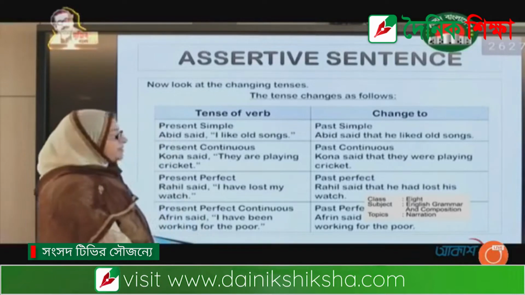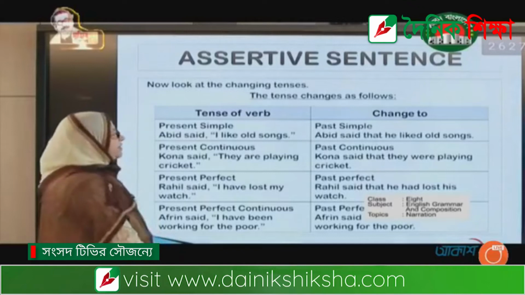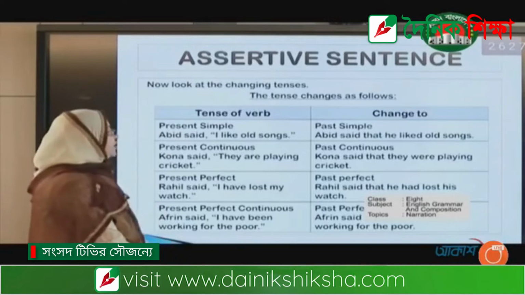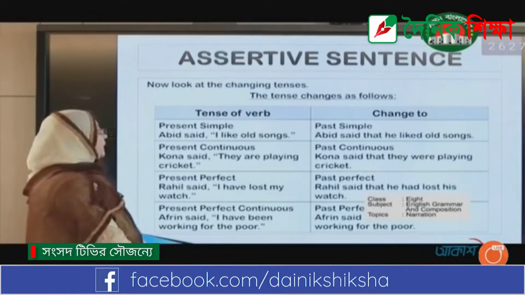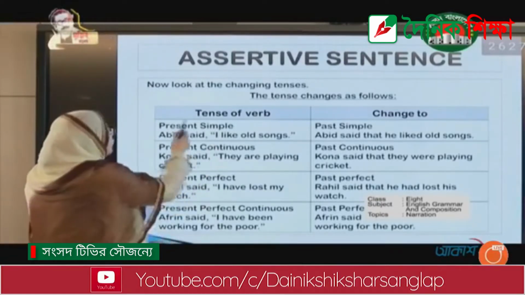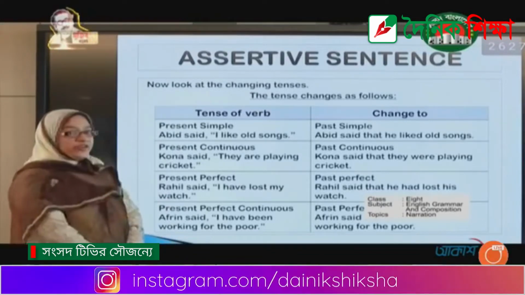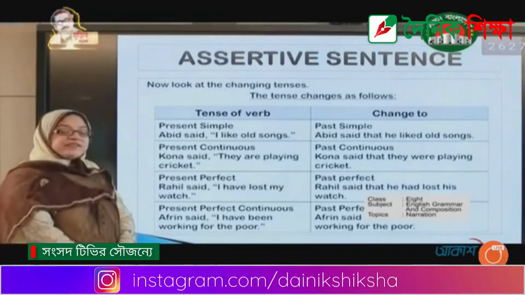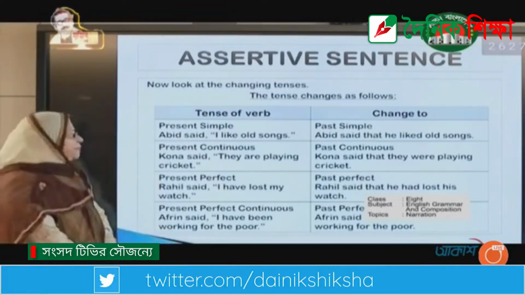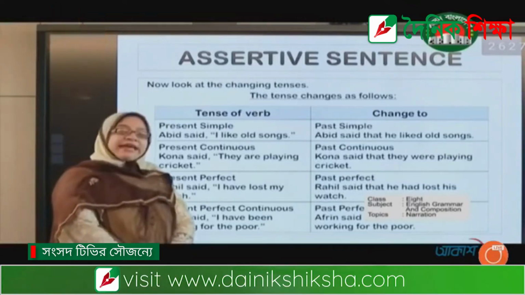Here we see that that is used as a linker and I turns into he. I changes with Abid and becomes he. And in the present continuous form, present continuous turns into past continuous. The example is Kona said, they are playing cricket. The answer will be Kona said that they were playing cricket.